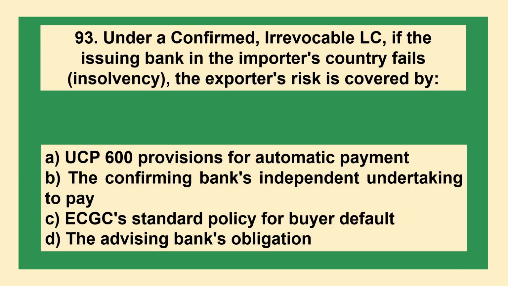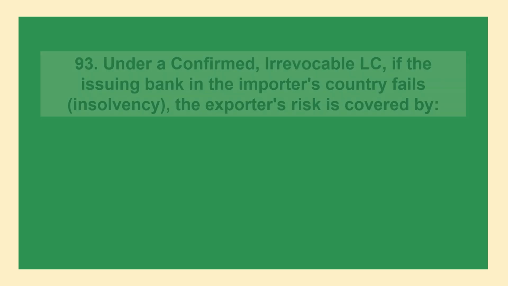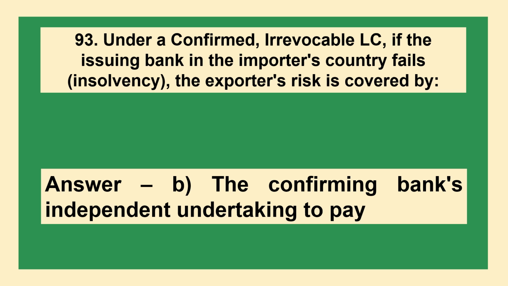The next question: under a confirmed irrevocable LC, if the issuing bank in the importer's country fails, insolvency, the exporter's risk is covered by option A, UCP 600 provisions for automatic payment, B, the confirming bank's independent undertaking to pay, C, ECGC standard policy for buyer default, D, the advising bank's obligation. The answer is option B, the confirming bank's independent undertaking to pay.